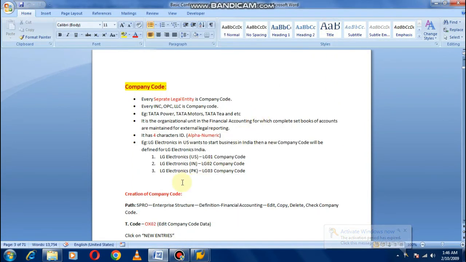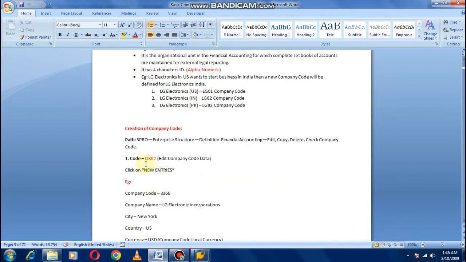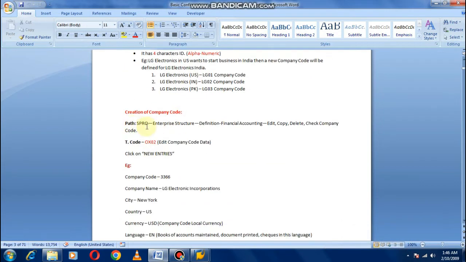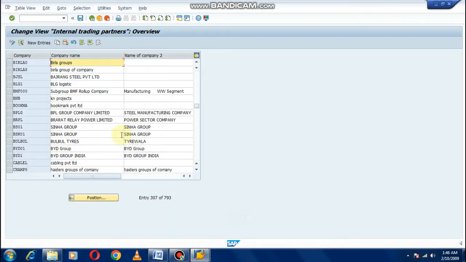Okay, I am back. So we will see how to create a company code. The path is SPRO, IMG, enterprise structure, definition, financial accounting, edit, copy, delete, check company code, transaction code OX02. So we can directly come here by typing /N. This is mandatory if you are on the SPRO screen. You have to put /N, then